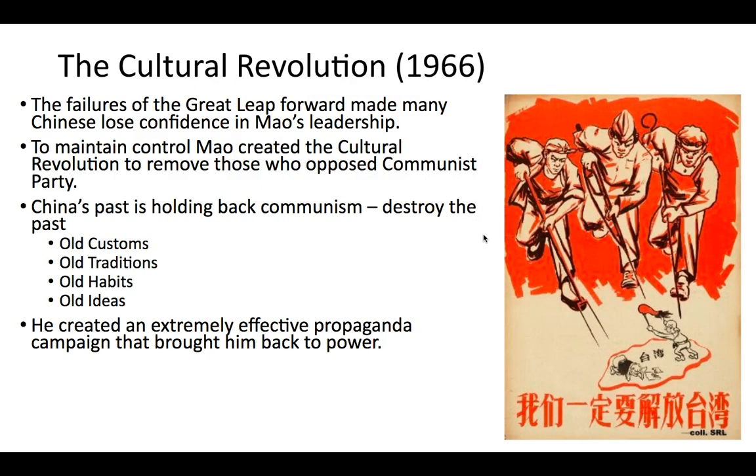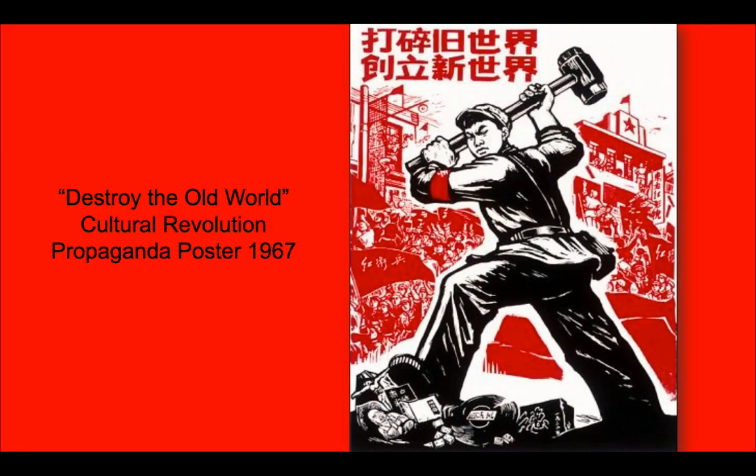The Cultural Revolution. If you remember, Stalin in Russia wanted to get rid of any opposition. It is the exact same thing here with Mao. The Cultural Revolution was his attempt to get rid of anything that would be holding back communism: old traditions, old customs, old habits and ideas. There was a major propaganda campaign to help forward these new communist ideals.